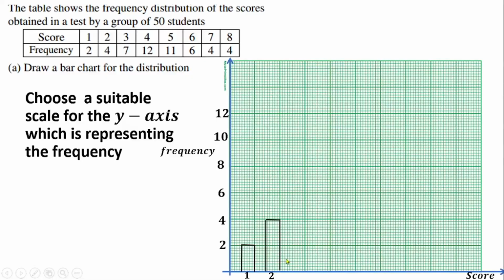The next thing, I'm going to leave another space here, which is going to be 1 centimeter. I'm going to leave it here. Then I will draw another bar here again, and the frequency is 7. So we're going to stop at, this is 6, so the middle between 6 and 8 is 7. So I'm going to draw a straight line. Take your ruler and a pencil as well. Draw a straight line here.